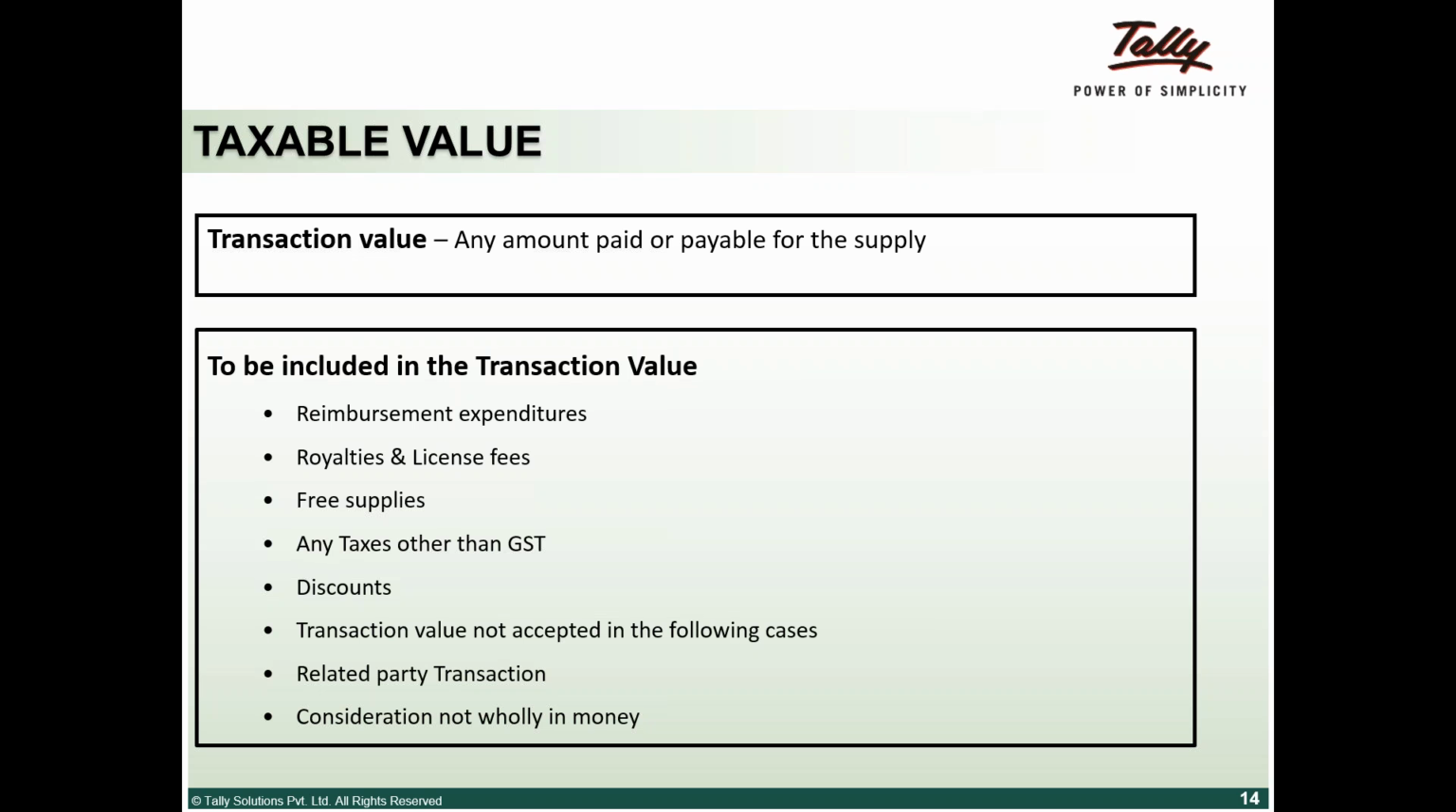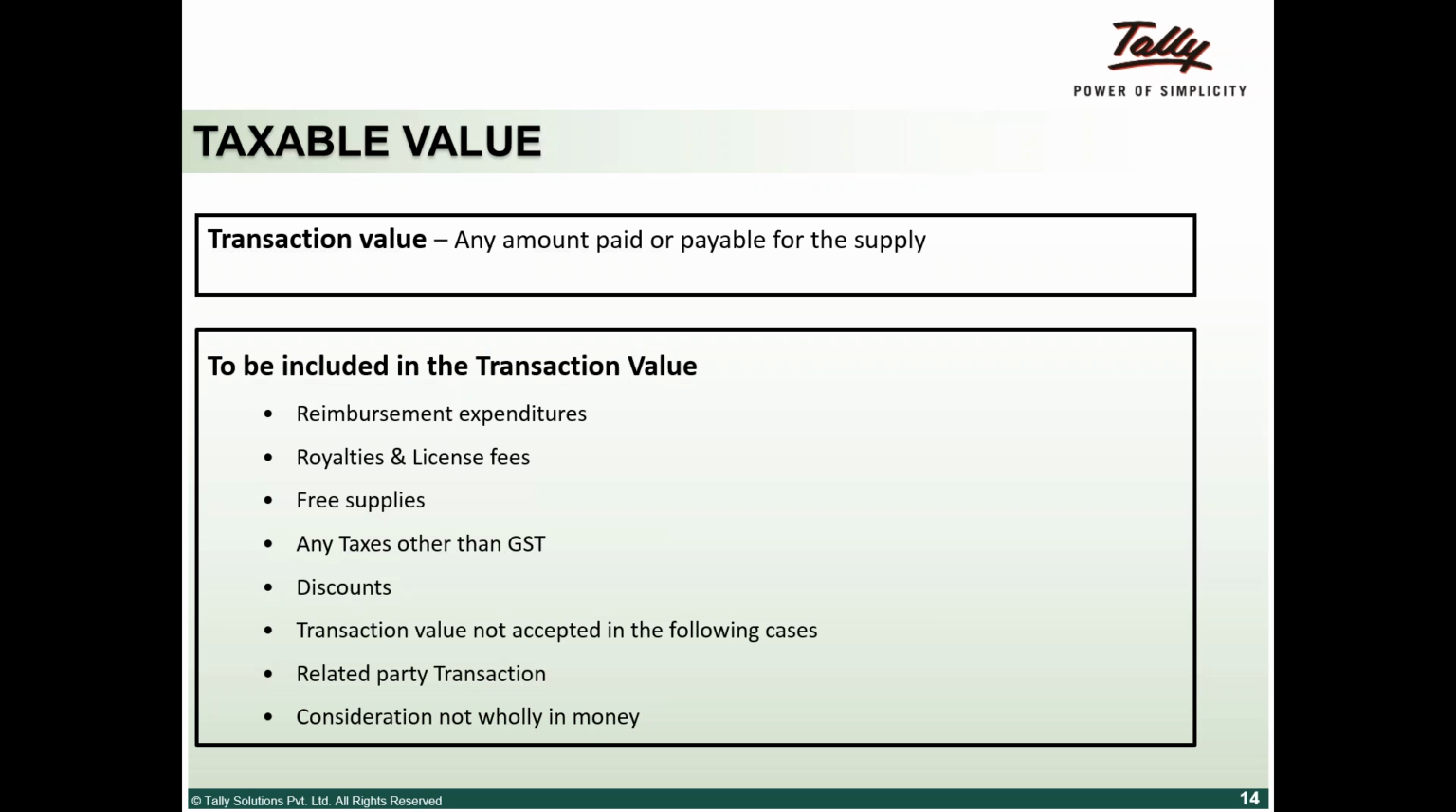These are the things which need to be included in the transaction value. Reimbursement of expenses: if you are reimbursing somebody for expenditure incurred, that is also a part of the transaction value. Royalty or a license fee paid for the particular goods also has to be included. Free supplies, if any, also have to be included in the transaction value. All taxes other than GST are a part of the transaction value.